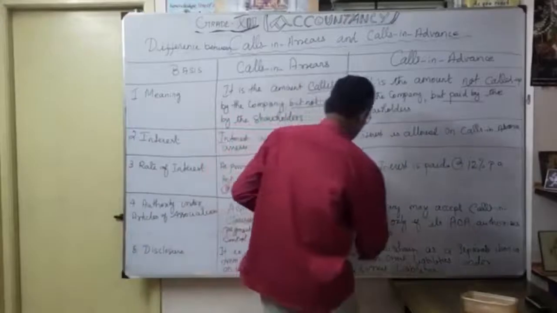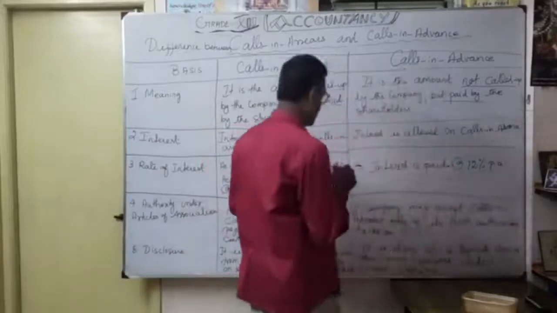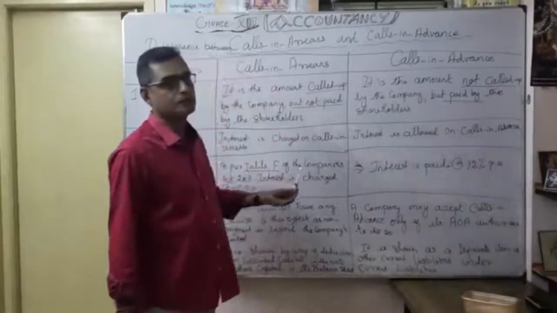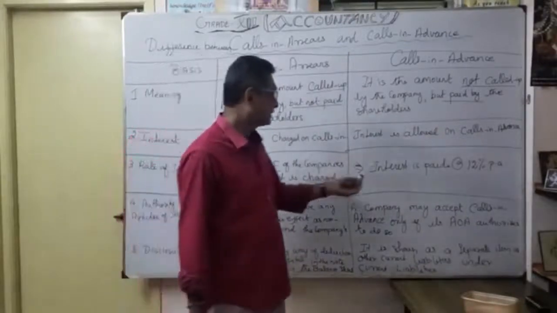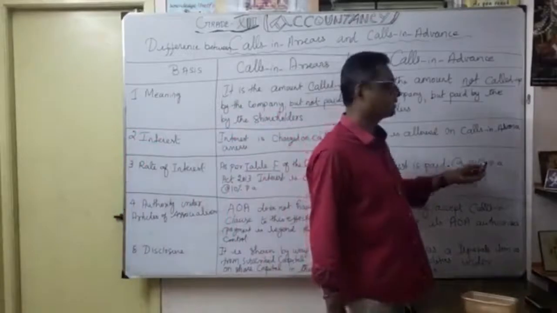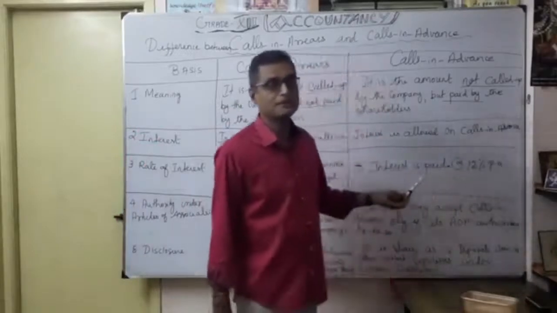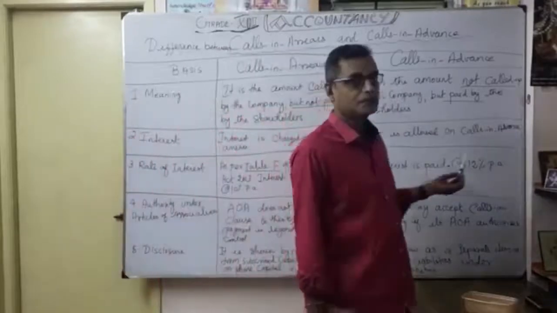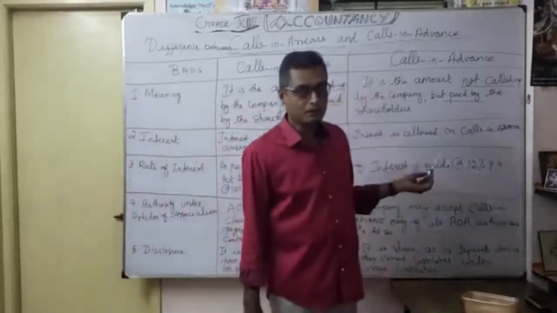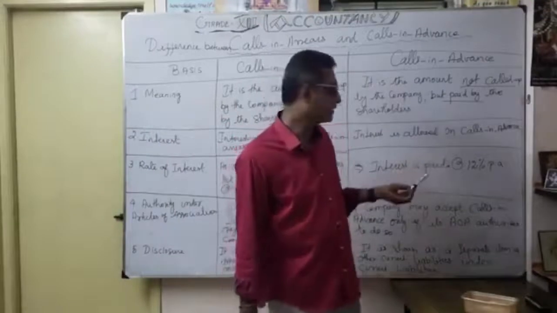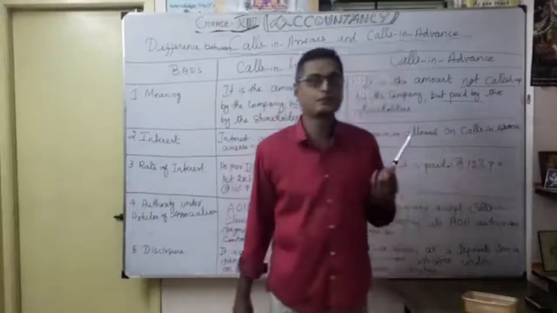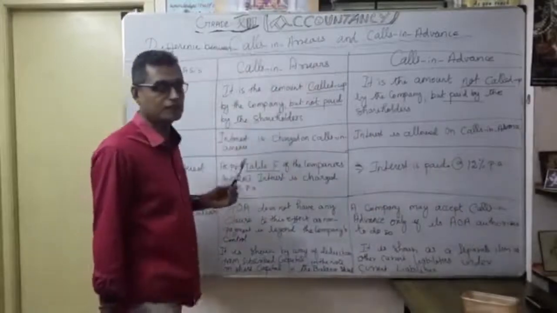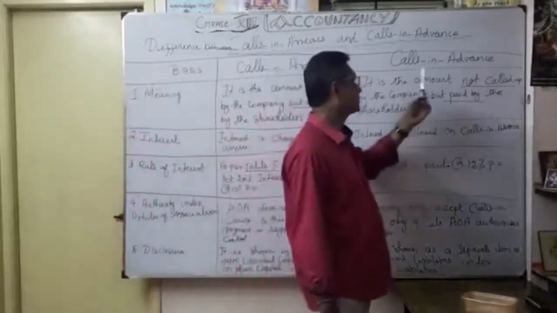Similarly, coming to calls in advance, as per Table F of the Companies Act 2013, interest is paid at 12% per annum. Here, the company has to pay the interest. The company charges at 10% on arrears. Here, who will receive? The person who paid in advance will enjoy the 12% interest from the company per annum. That's 10% for calls in arrears, then 12% for calls in advance.